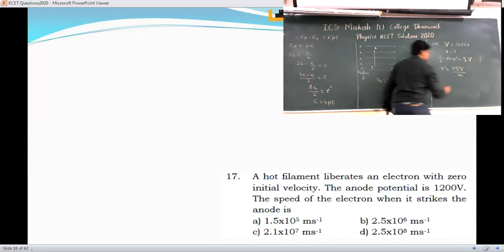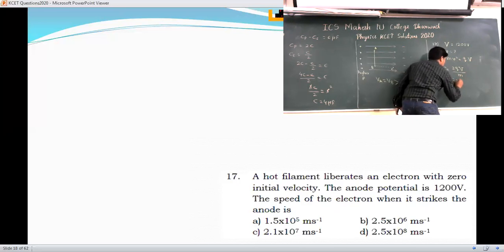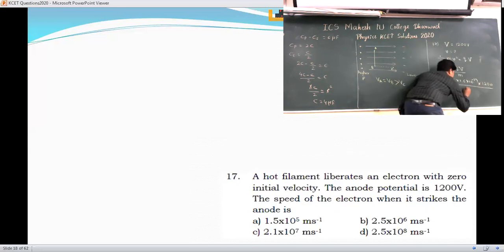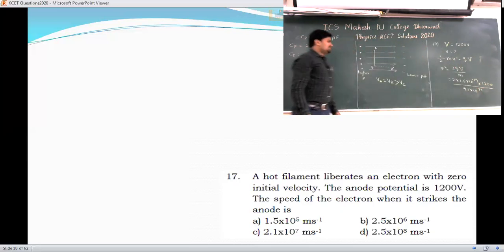Put the values here: 2 into the value of q, 1.6 into 10 raised to minus 19 coulomb. V value they have given, it is 1200, divided by m, mass of the electron, 9.1 into 10 raised to minus 31.